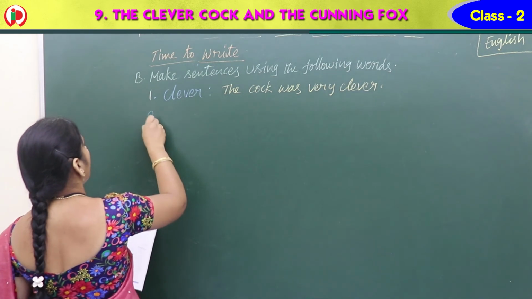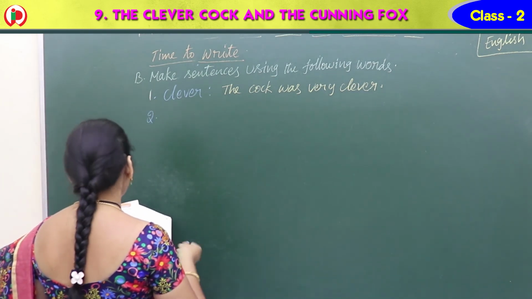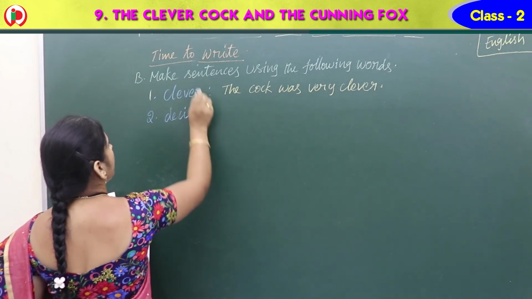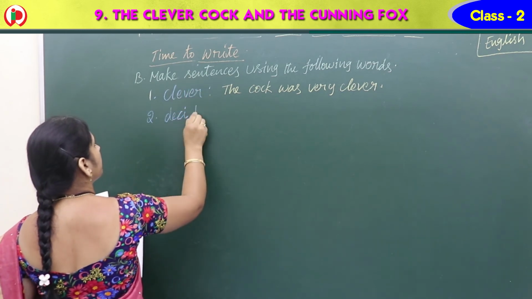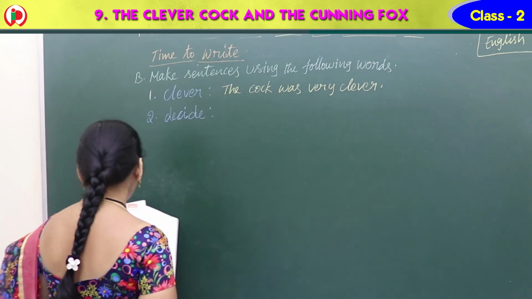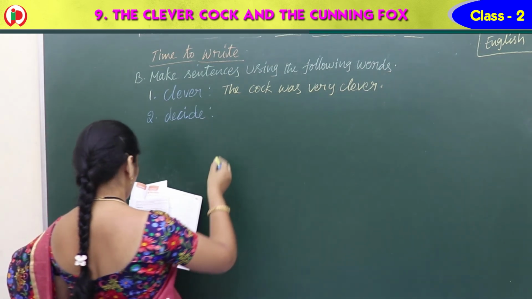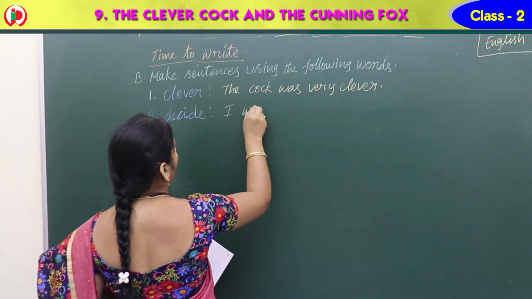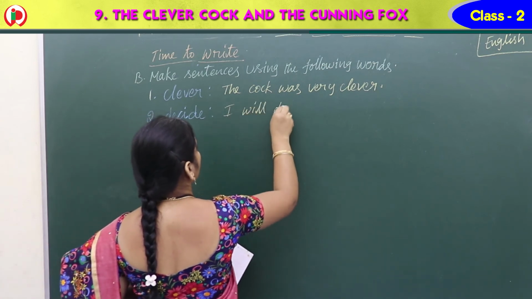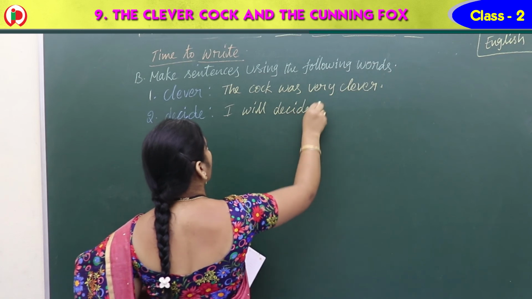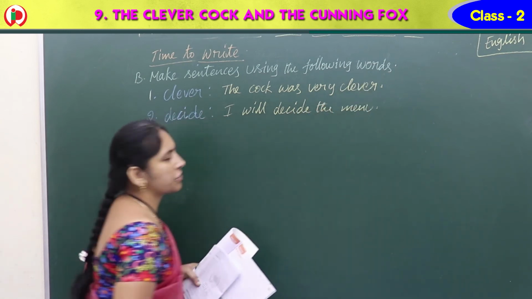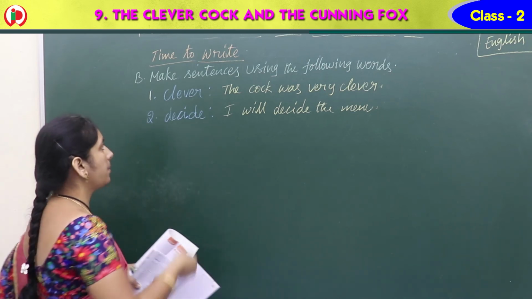And see the second one. What do you have here? Decide. So what is the answer? I will decide the menu for today's lunch. Right? I'll decide the menu.